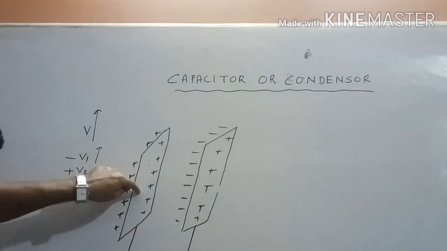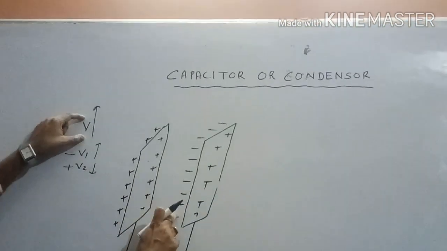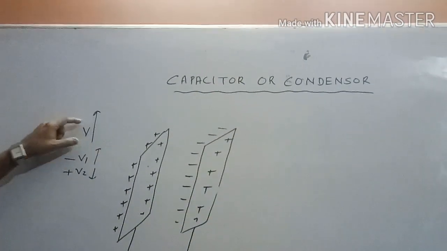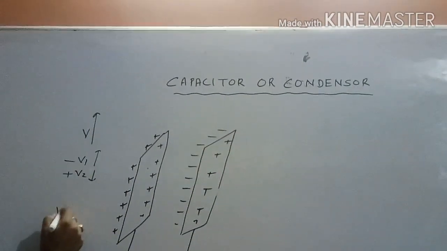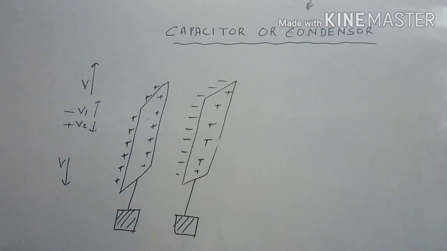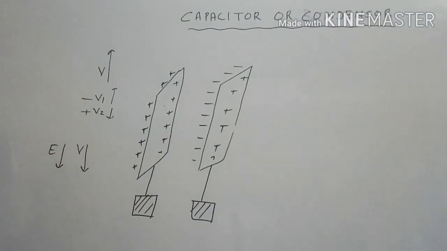So what is the resultant potential of this plate? Already it was having some potential. It is producing more negative potential. It is producing less positive potential. So resultant potential will be less. So when resultant potential will be less, resultant intensity produced by it will also be less.